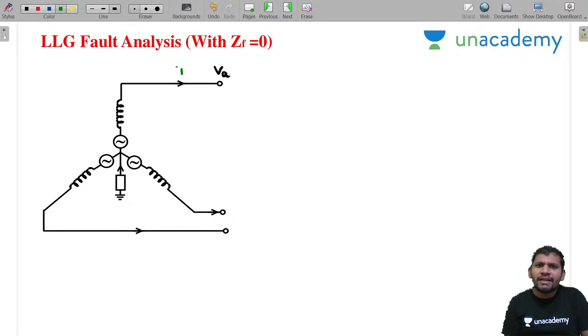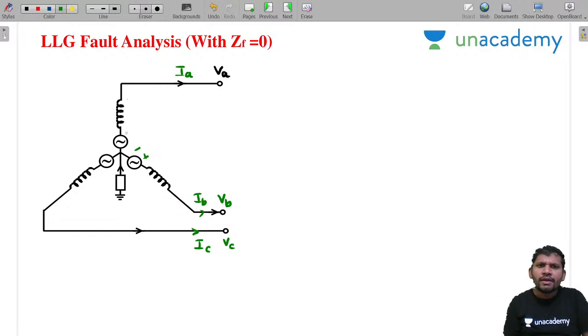Let the A phase current be IA. This is the B phase voltage, VB. The C phase voltage is VC. Let the B phase current be IB, and this C phase current is IC. Then what is this? The excitation EMFs of the alternator or generator are EA or EA1. Sorry, please correct that. This, I am representing the source.